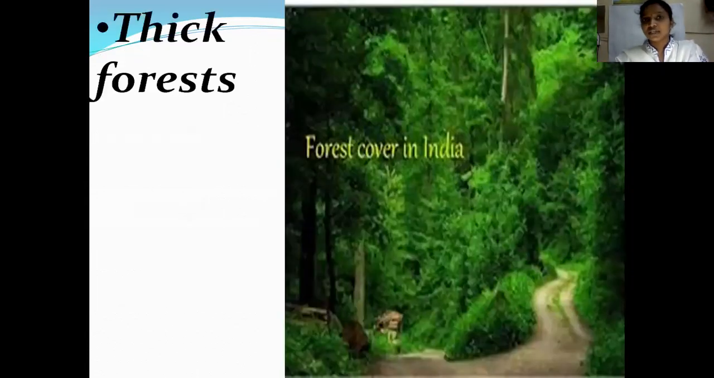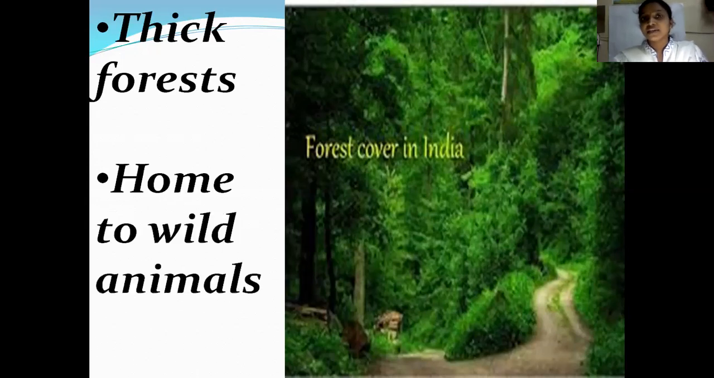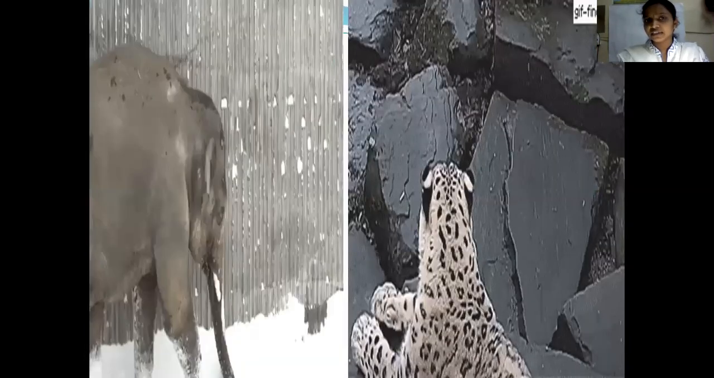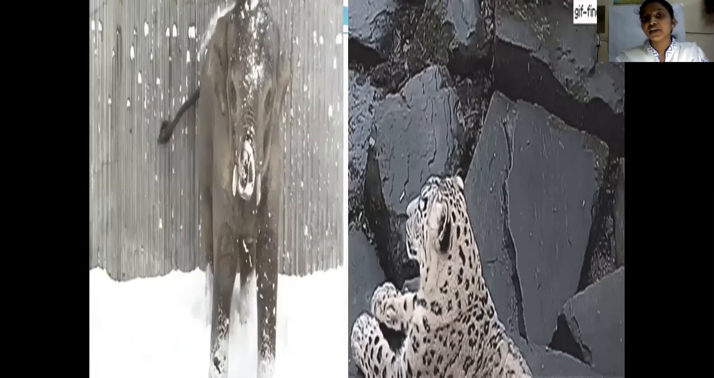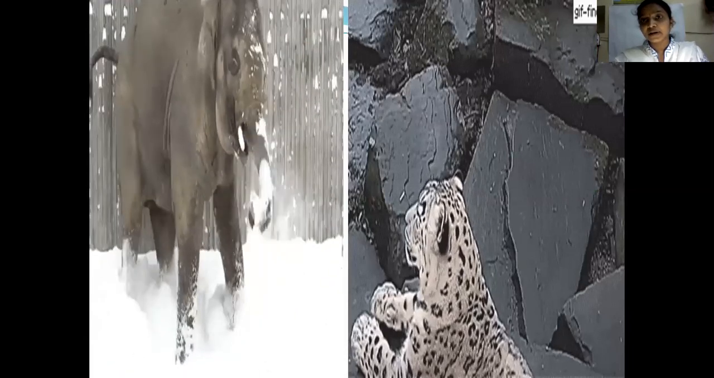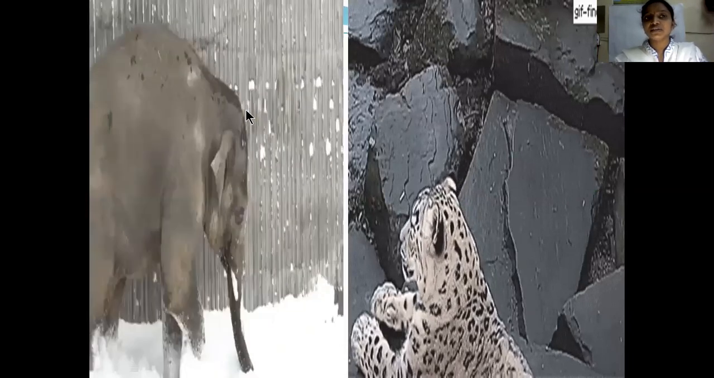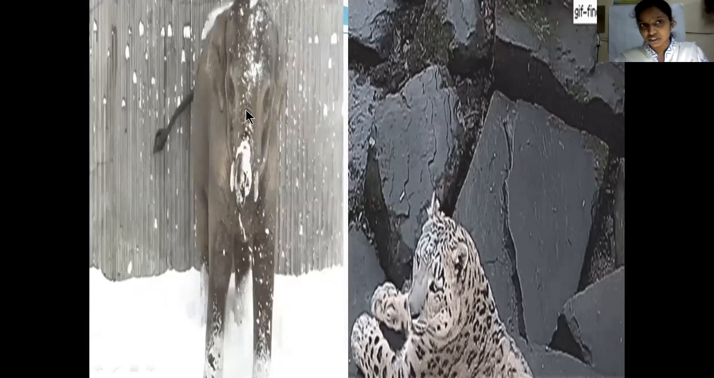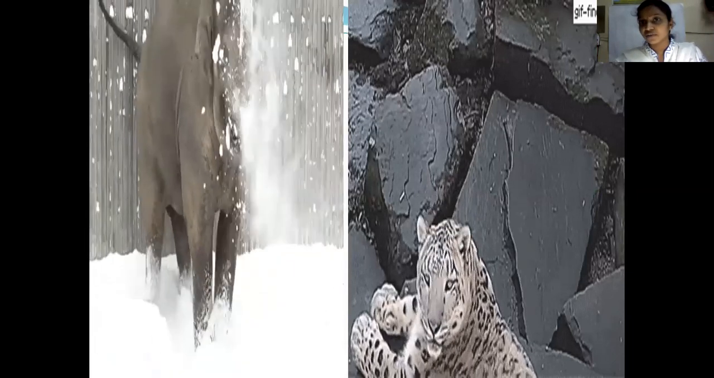Next, children, in the Shivalik ranges we find thick forest, whereas in the greater Himalayas we couldn't find any trees. In the middle or lesser Himalayas we could find some trees, but in the Shivalik ranges we can find thick forest. And it is also home to many wild animals. Mostly we find animals like the white elephant or the leopard. Sorry, this one, elephant, children. That is an elephant that lives in the snowy area where it is completely covered with snow.